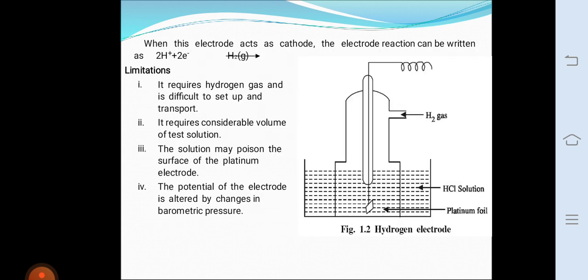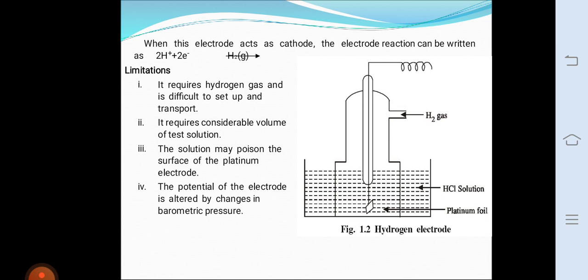Then the secondary reference electrode, the saturated calomel electrode. The construction of the saturated calomel electrode: the diagram is shown in the figure. It consists of a glass tube containing mercury at the bottom, over which mercurous chloride is placed. The remaining portion of the tube is filled with a saturated solution of KCl. The bottom of the tube is sealed with a platinum wire. The side tube is used for making electrical contact with the salt bridge.